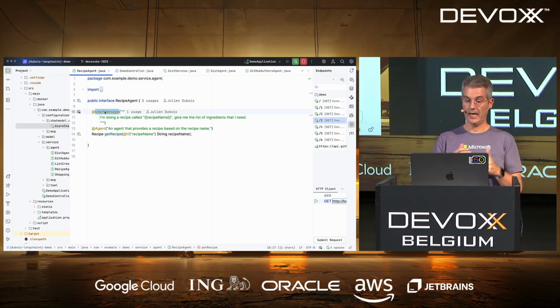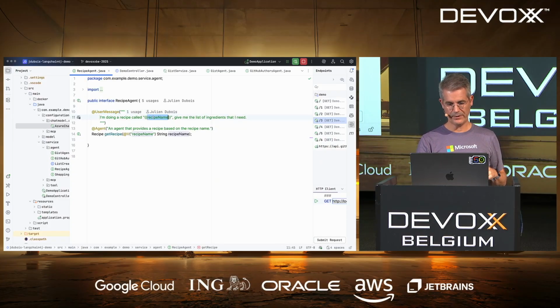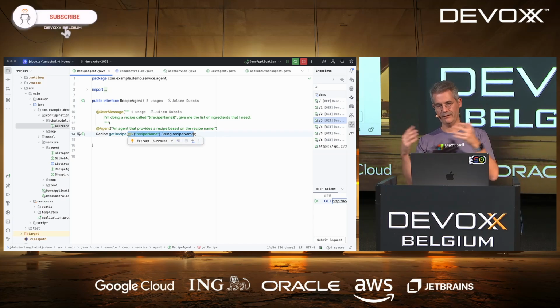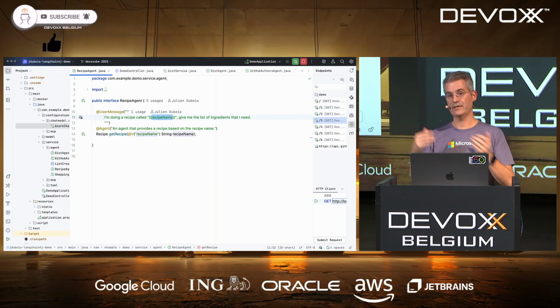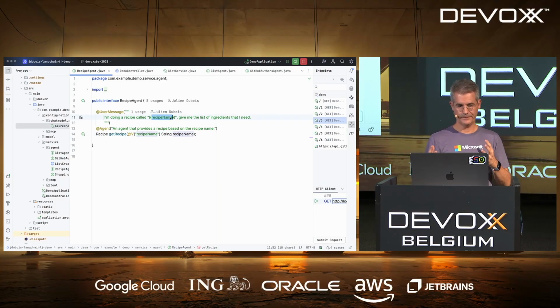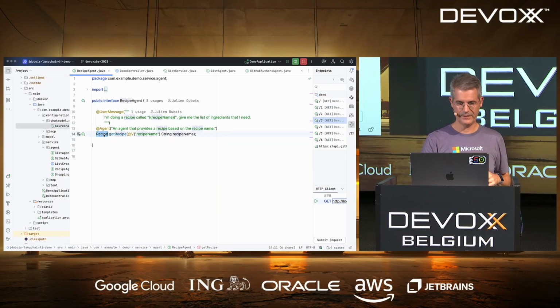Here we're sending a request for a recipe called a recipe name: give me the list of ingredients. So what we did before, but this time we've got a little templating language. You can see the curly brackets, and what's in them is, of course, the @V annotated variable here. So we send a parameter, and it's automatically added with the templating to what is sent to the LLM. Now the LLM is able to use that agent, send that correct question, and use structured output, of course, to still get some correct recipes in Java.